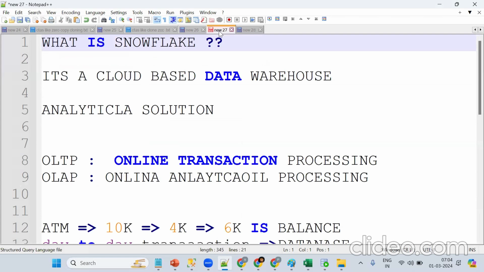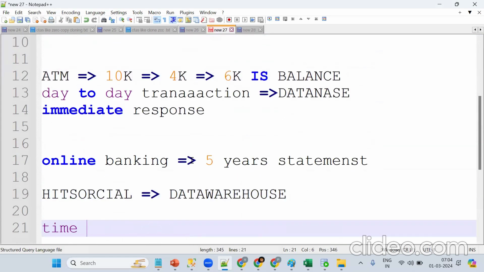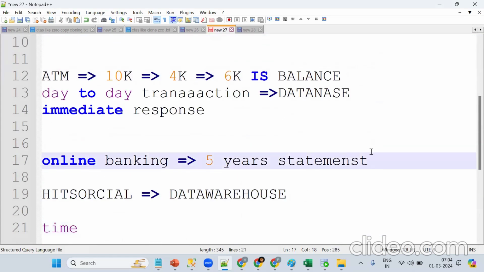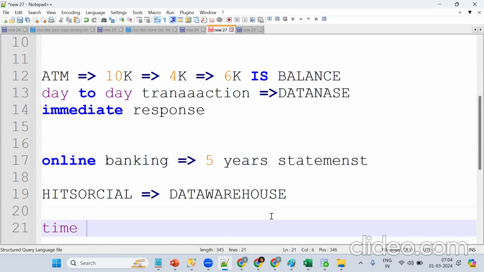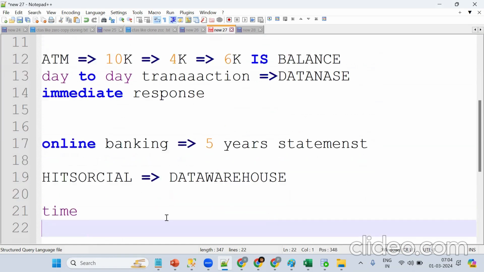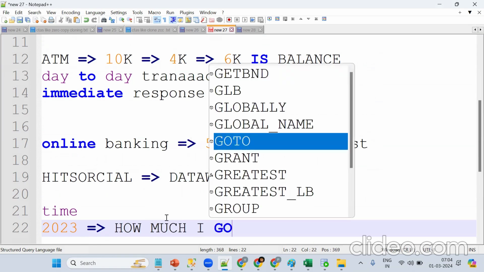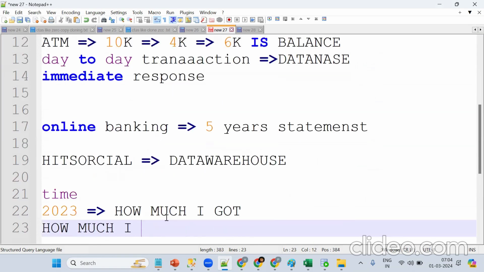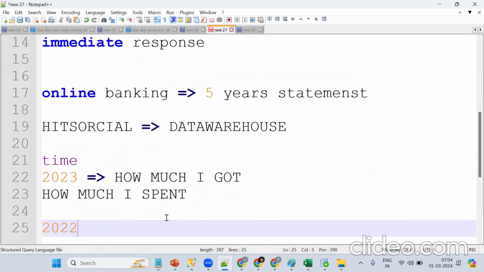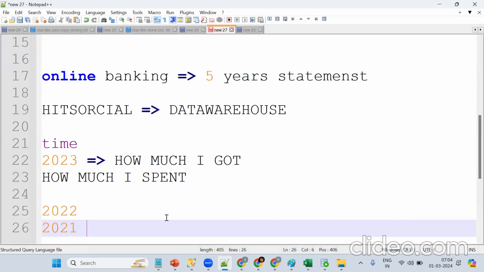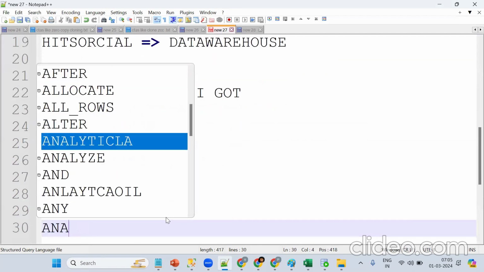Tell me, why do I want to see the last 5 years of transactions? What is the purpose of a 5 years statement? I want to analyze 2023: how much I got and how much I spent. In a similar fashion, 2022, 2021. Mainly, I want to do analysis.